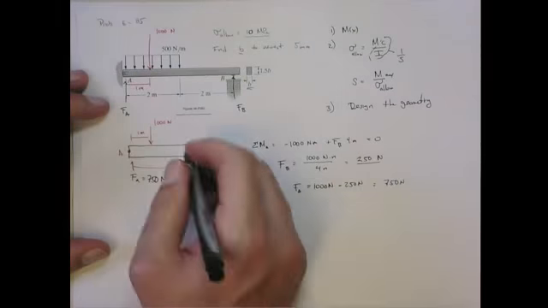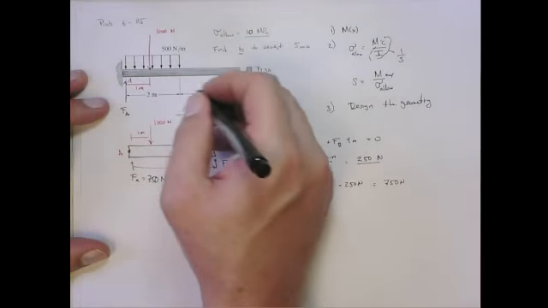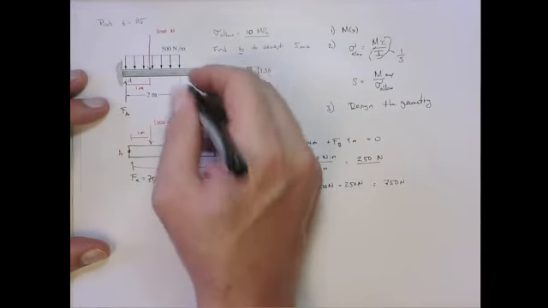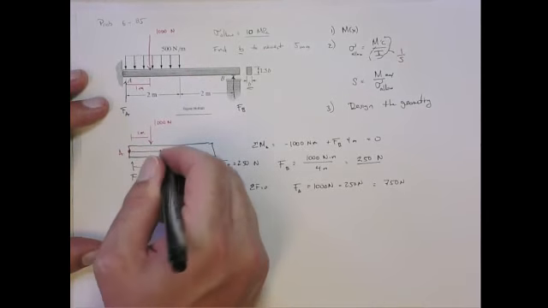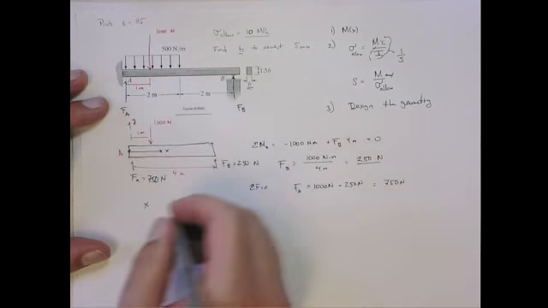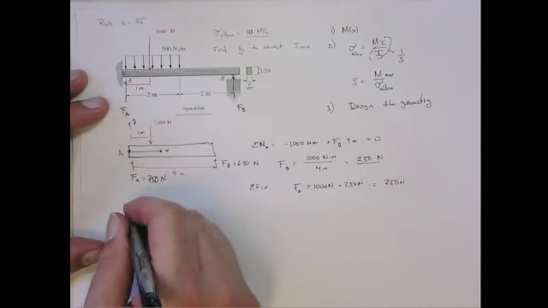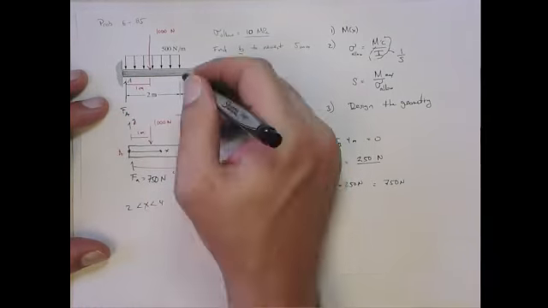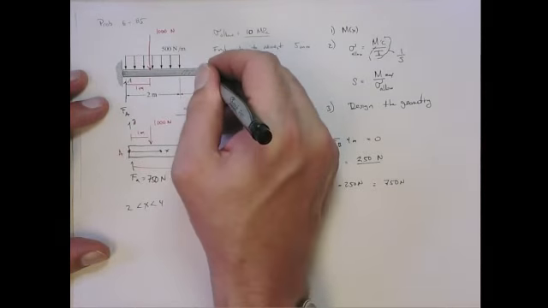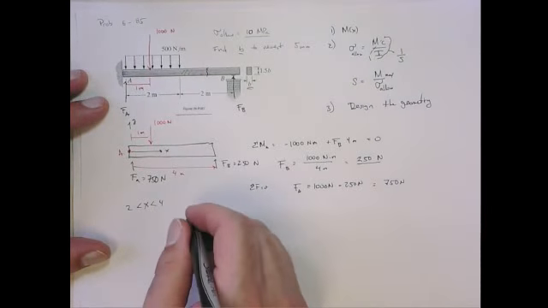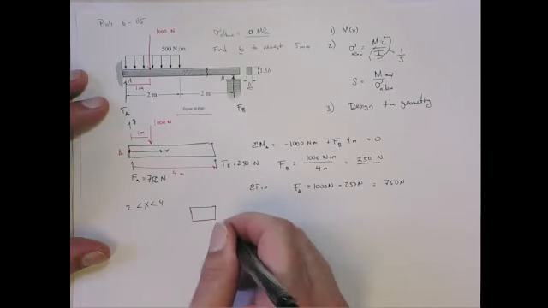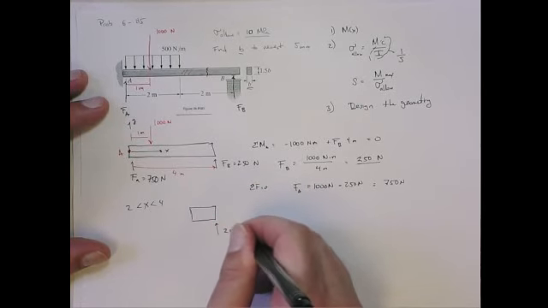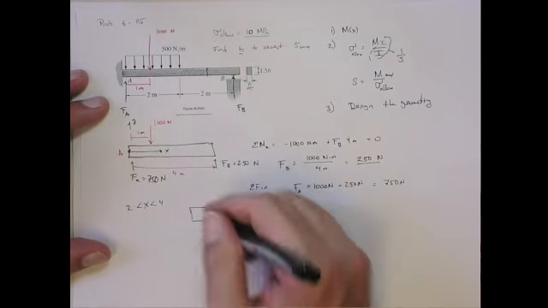Let's first look at this section. Well, we'll draw the x-axis this way, and this is the y-axis. So let's consider x between 2 and 4 meters. So that's this section of the beam. We'll look at a little arbitrary cross-section there. What do you have? Well, you just have the 250 newtons acting upward.